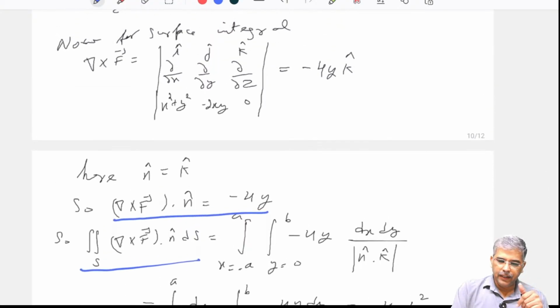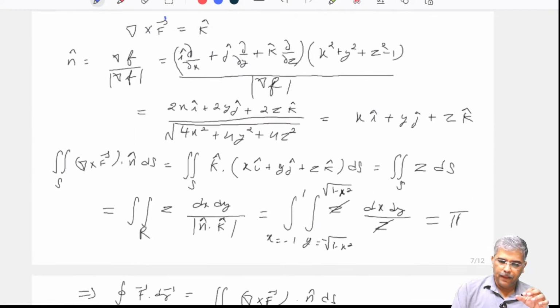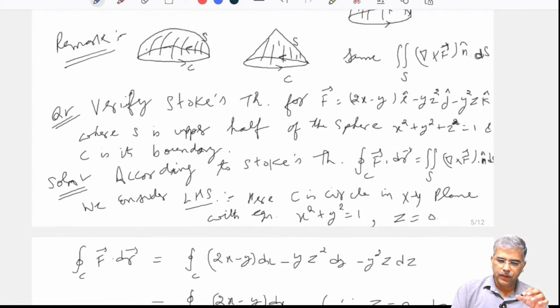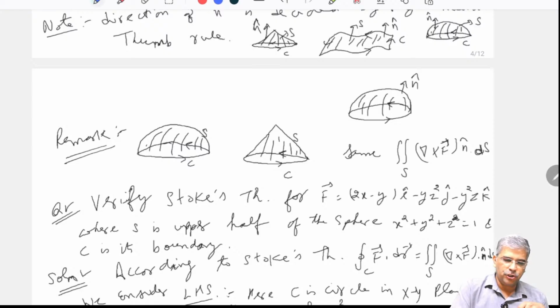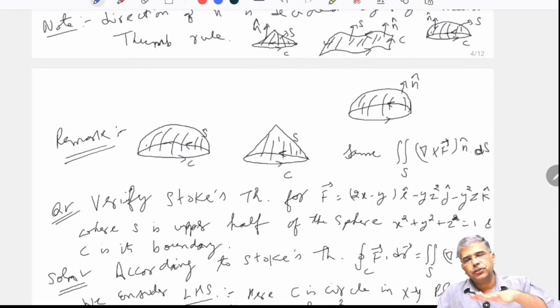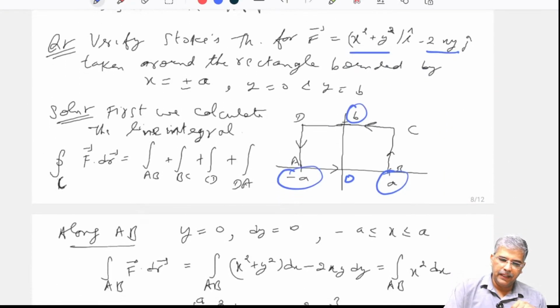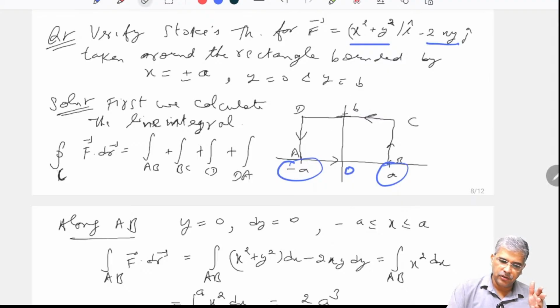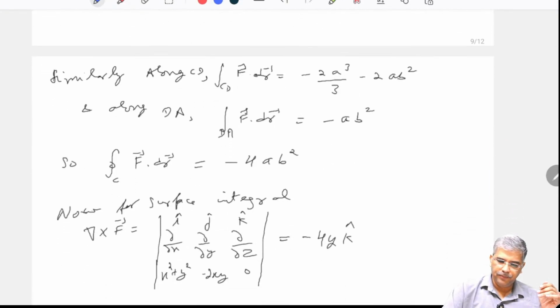Why do I need the range of x and y? Because here, suppose this is the figure, I take the projection. So here I am taking the projection on the xy plane. Basically it is already on the xy plane, so projection means the same thing. As we are already in the xy plane, if I project this on the xy plane, I will get the same thing. So that is why the limits are exactly the same.